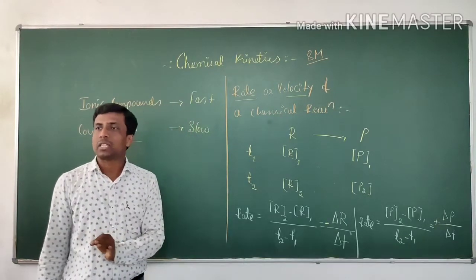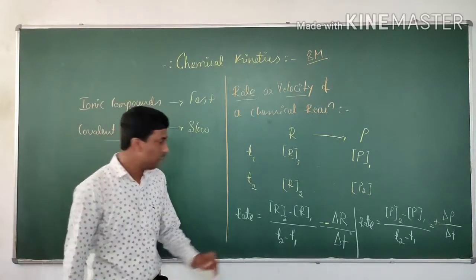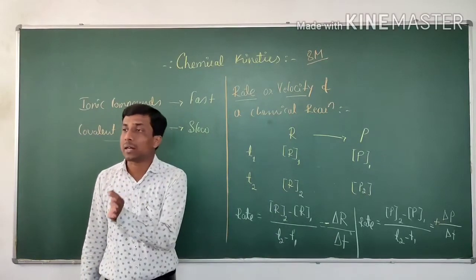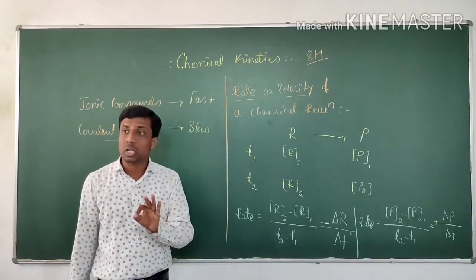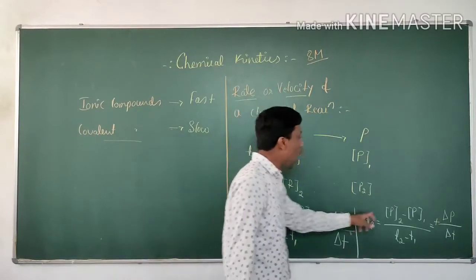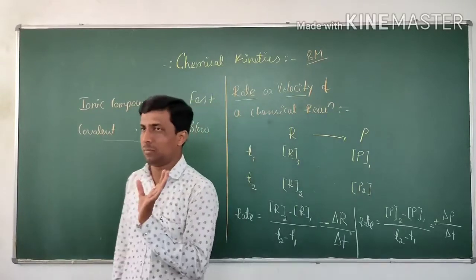Rate of a chemical reaction or velocity of a chemical reaction is defined as the change in molar concentration of a reactant, the change in molar concentration of a reactant or a product in unit time.